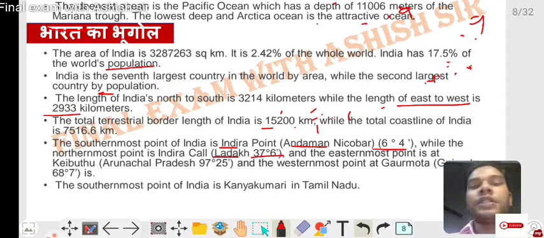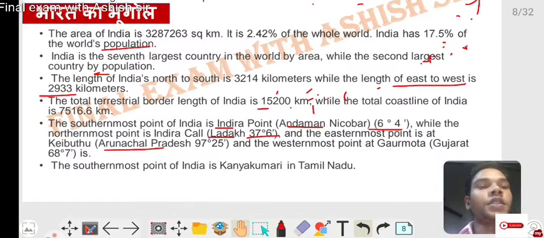The easternmost point is Kibithu, Arunachal Pradesh, at 96 degrees 25 minutes, and the westernmost point is Guhar Moti, Gujarat, at 68 degrees 7 minutes.